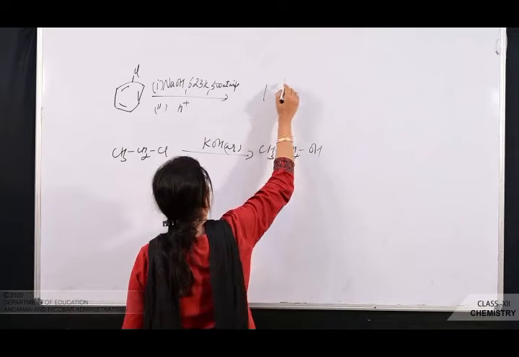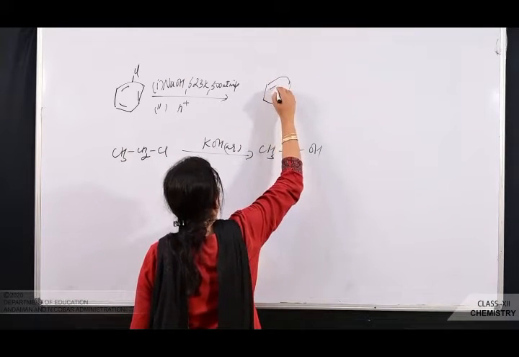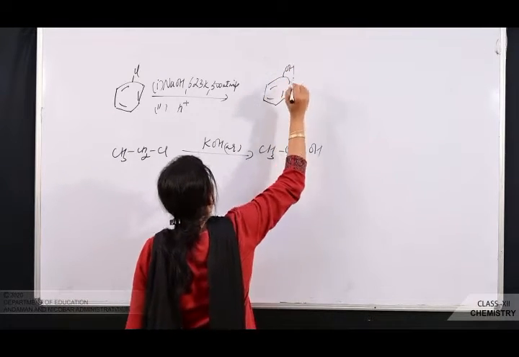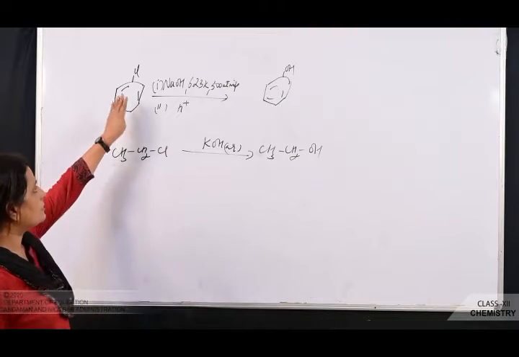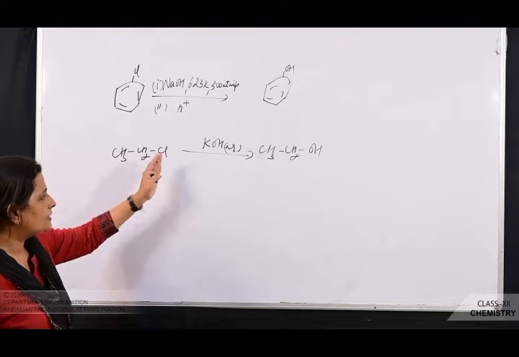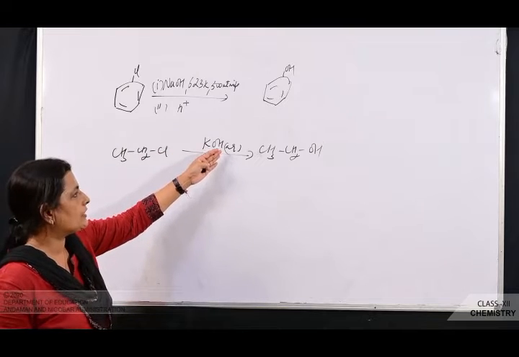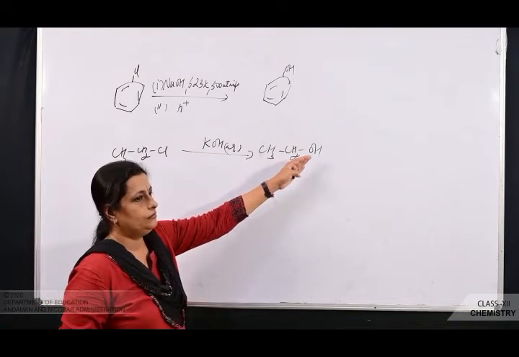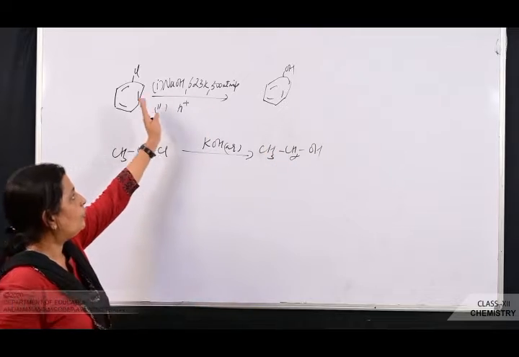Then only Cl is being replaced by OH. So got the difference? Both cases are nucleophilic substitution reactions. Here directly at room temperature, when you are treating it with aqueous KOH, you are getting what? Ethanol. But here what is happening?